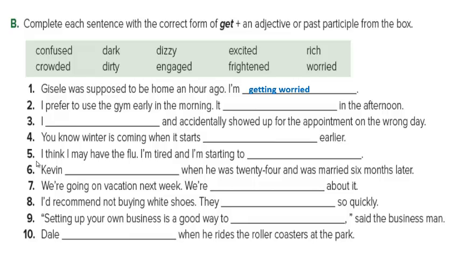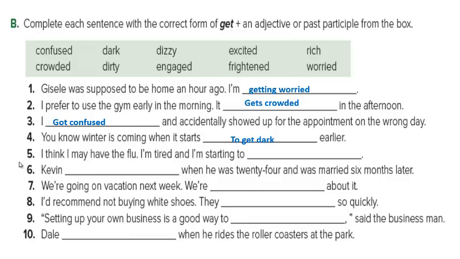Next. I blank and accidentally showed up for the appointment on the wrong day. So we can say here, I got confused. I got puzzled. I didn't know about the appropriate appointment day. So I got confused.